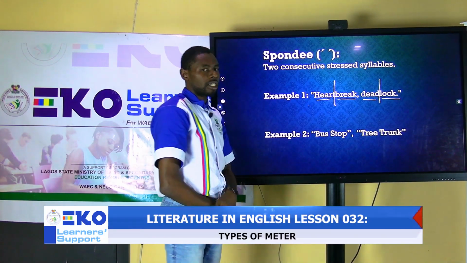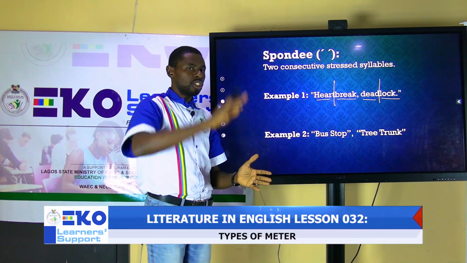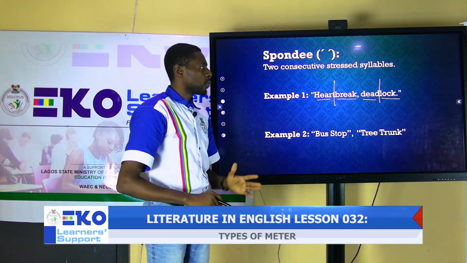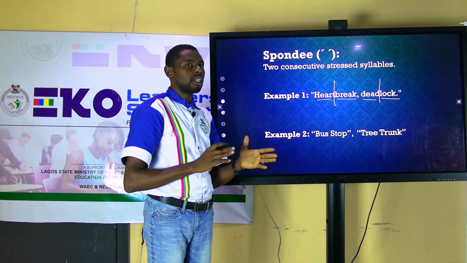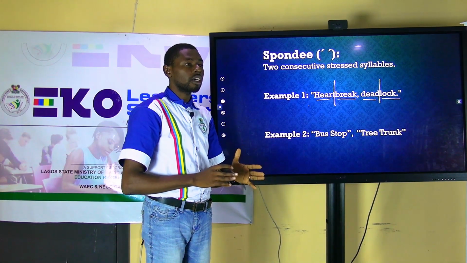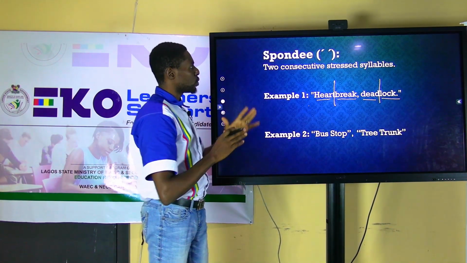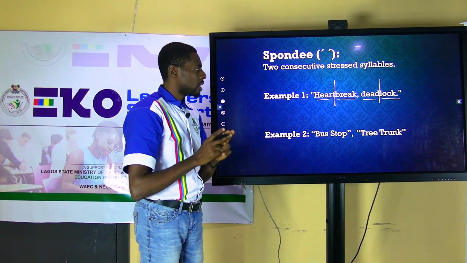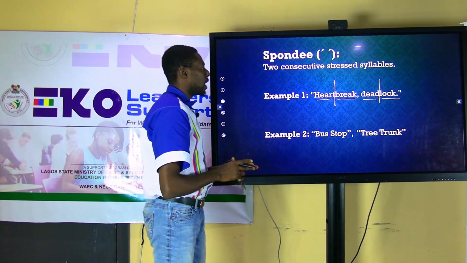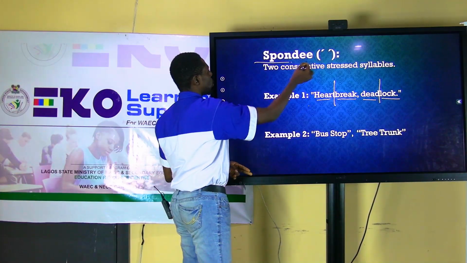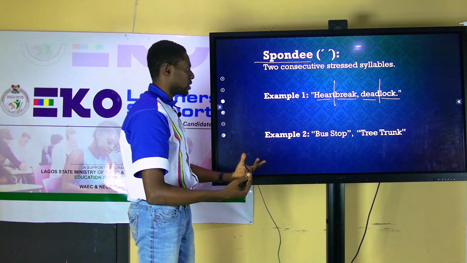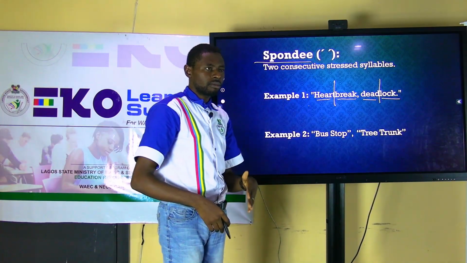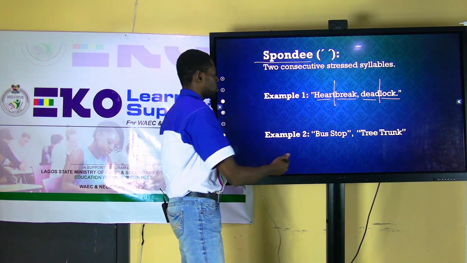Dead and lock. When you say dead, your tone is high. Dead. When you say lock, your tone is high. Lock. So when you say it, don't say it separately and say deadlock. Say deadlock. So 2 stressed syllables or 2 stressed words follow each other side by side. They are consecutive. And that makes a spondee or a spondaic meter. We have other words like bus stop, tree trunk. Your tone continues to rise.